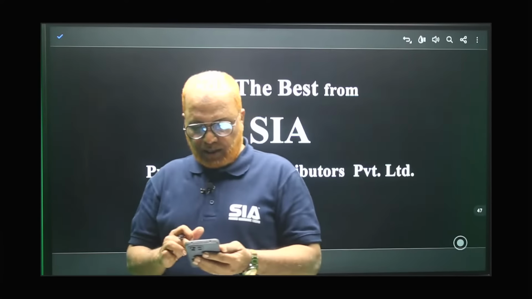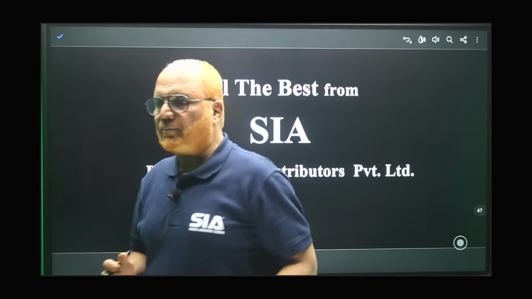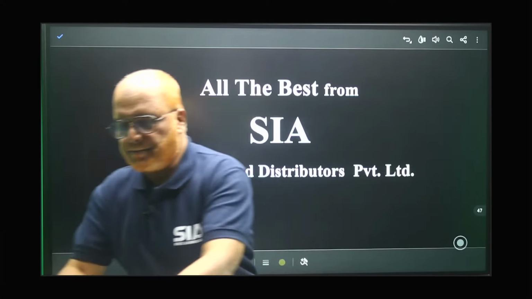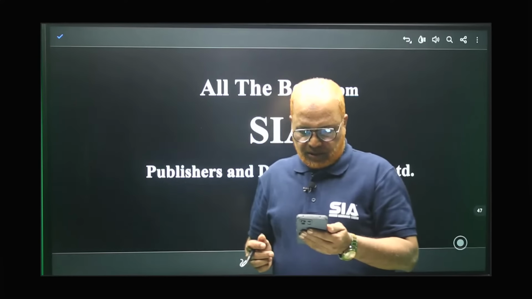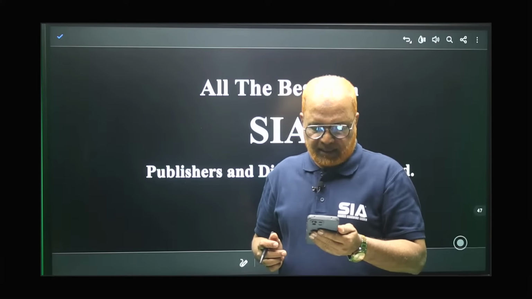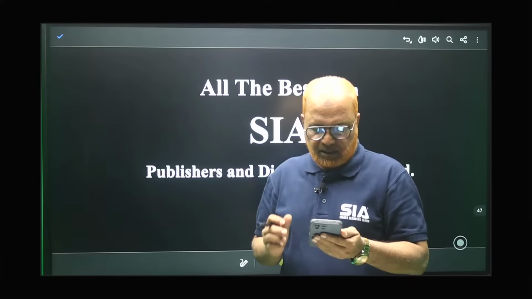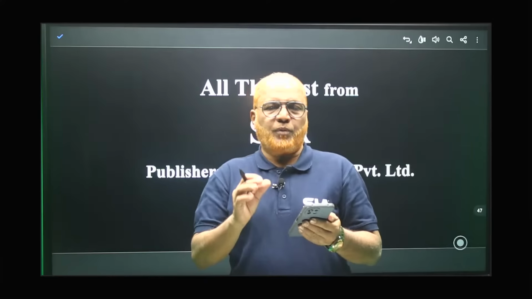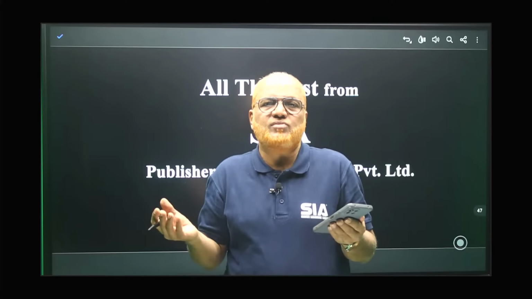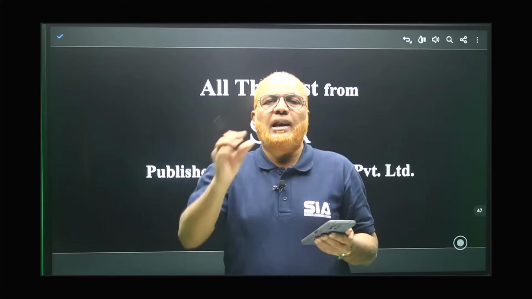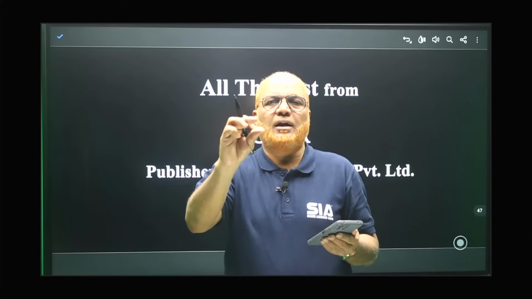And what about labor? Regarding, can you tell how to calculate profit percentage when it is given on selling price in the cost sheet? Very good. If profit is given as a percentage on selling price, and selling price we don't have, so what we'll do, let the selling price be 100.